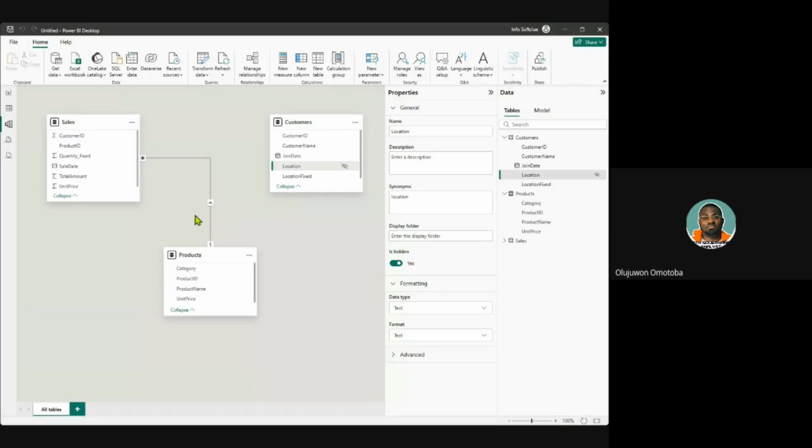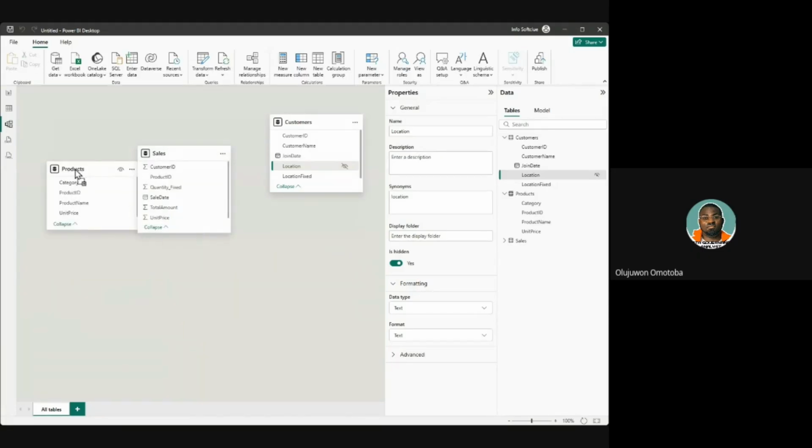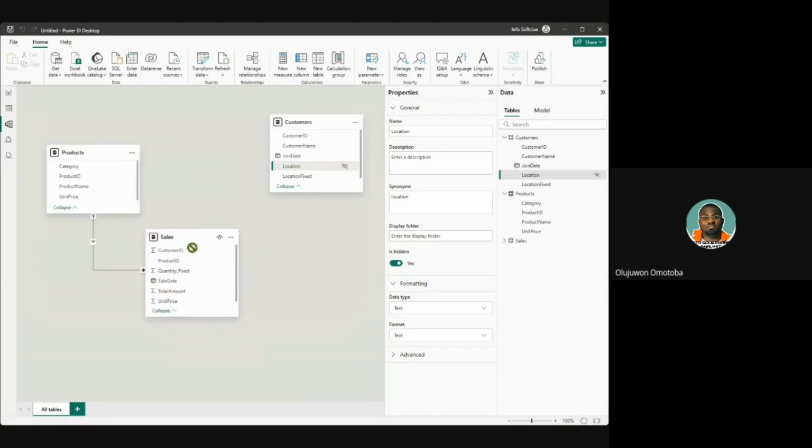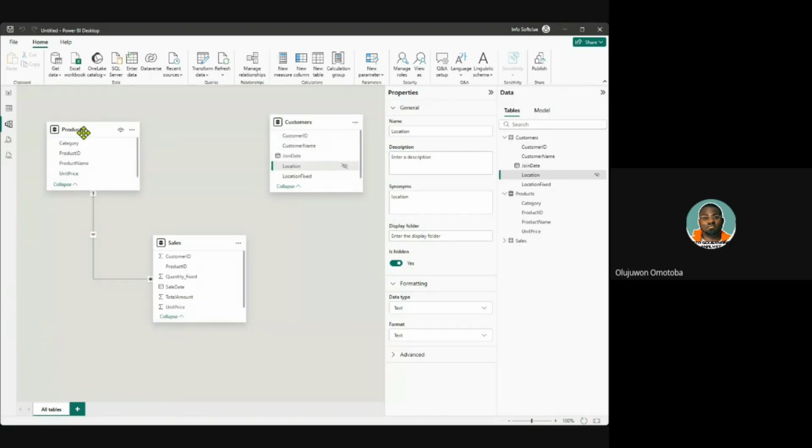This is the model. The tables are showing in different grids. Grid 1 is for sales. Let's put the sales in the middle because it's a fact table. Let's say grid 2 is customers, and this is grid 3, product. But with this kind of table, there's something called a date table. We need it in Power BI.